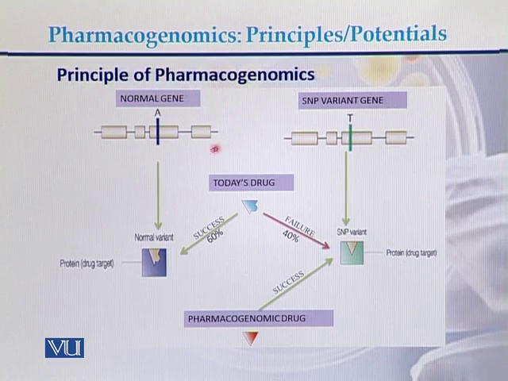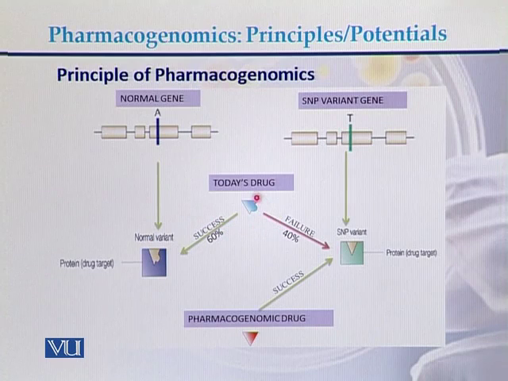Here is an example: this is a normal gene. In this gene, there is a variant that is adenine, while in the same gene, there is another variant that is T, or thymine. Today's drugs are based on the idea that the success of the drug is 60% if there is a normal variant in that specific gene. In this gene, there was adenine, or A. So the effect of the drug is 60% because there is a normal variant.